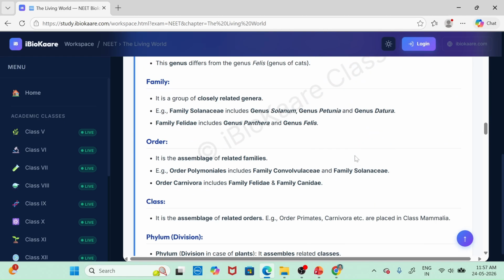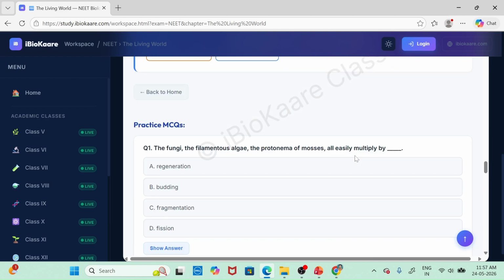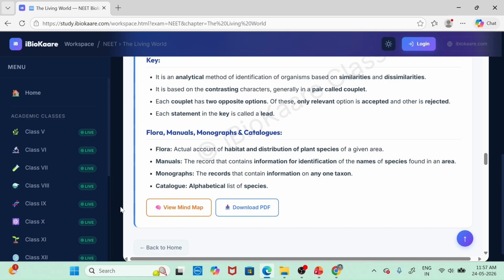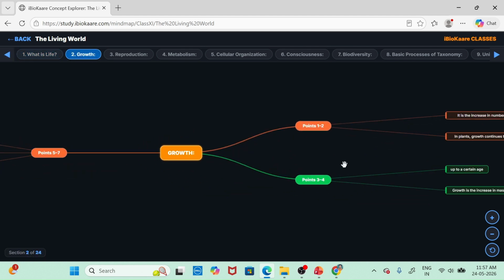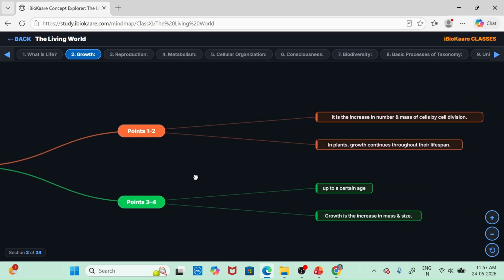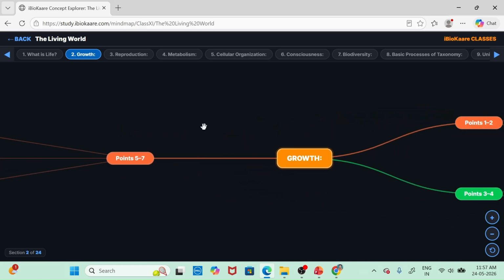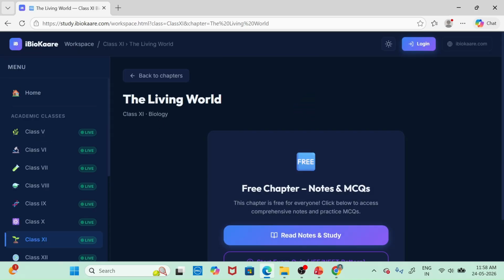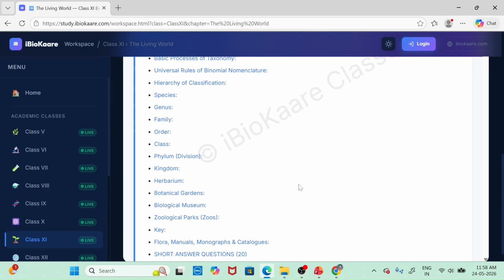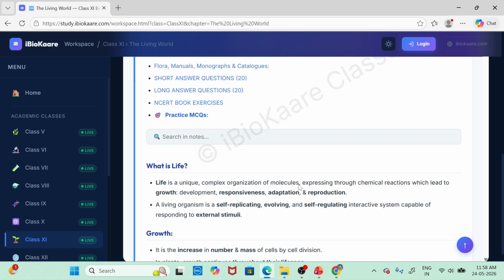Very easily we can find notes. All the notes are present here in systematic form. And again we find the mind maps are present. Each mind map makes it easier for you to grow. Specialized mind maps are present. And with mind maps you can also go for the practice questions present.